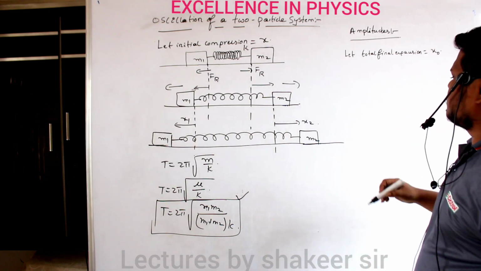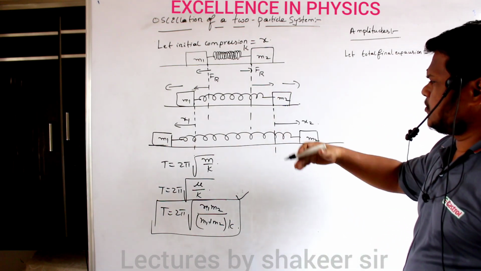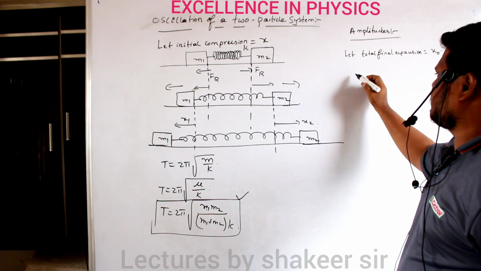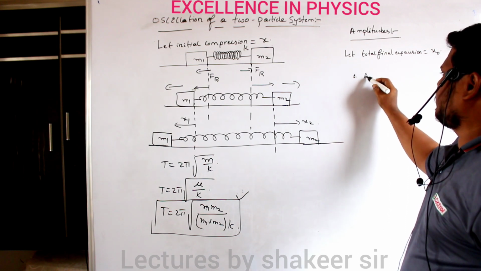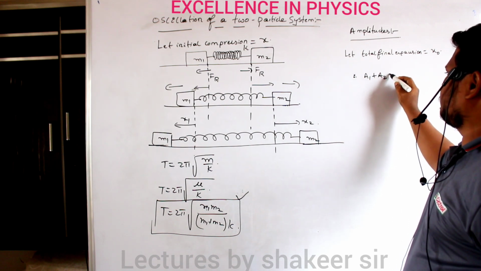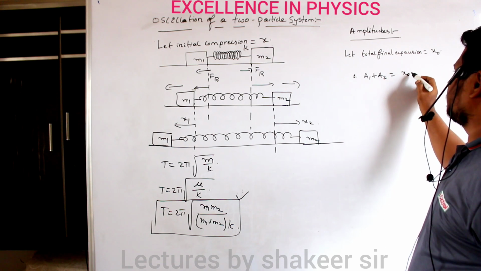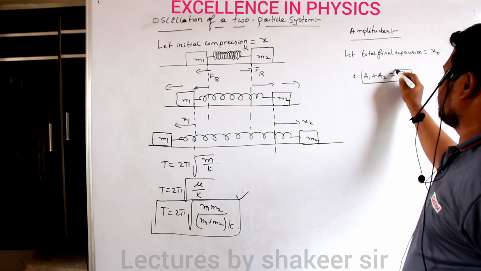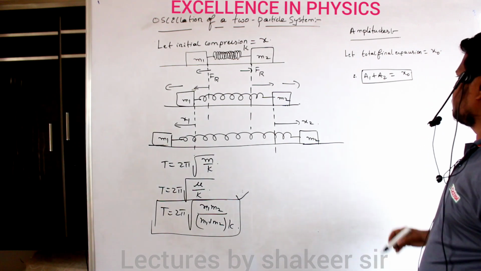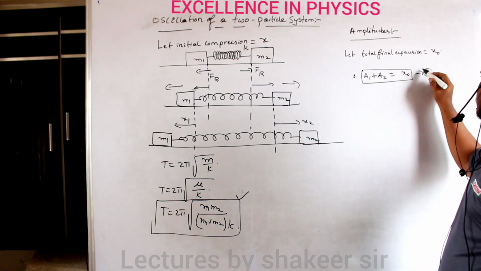So the individual expansions or amplitudes are a1 and a2. Therefore the amplitude of the first particle plus the amplitude of the second particle should be equal to the total elongation produced in the spring, which is called x naught. Let it be equation number 1.